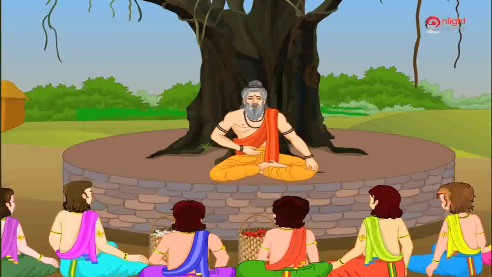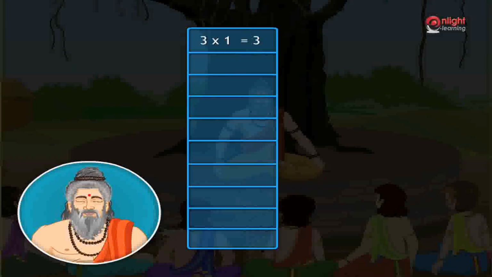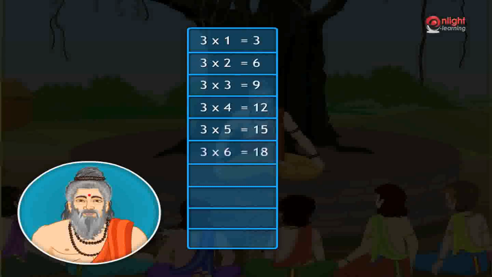Now Arjun, recite the multiplication table of 3. 3 multiplied by 1 is 3. 3 multiplied with 2 is 6. 3 multiplied with 3 is 9. 3 multiplied with 4 is 12. 3 multiplied with 5 is 15. 3 multiplied with 6 is 18. 3 multiplied with 7 is 21. 3 multiplied with 8 is 24. 3 multiplied with 9 is 27. 3 multiplied with 10 is 30.